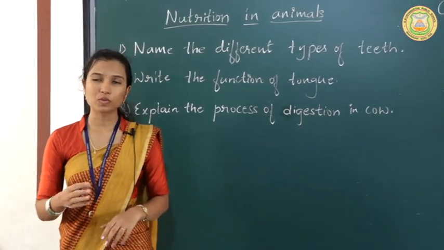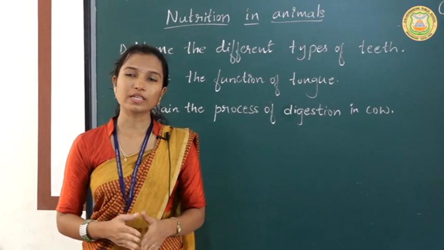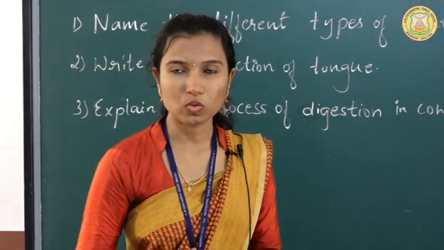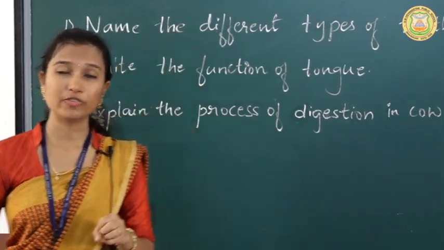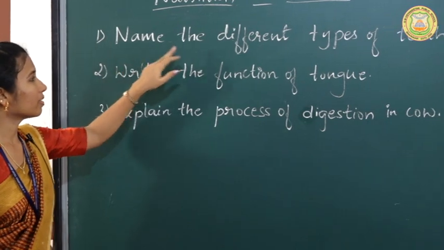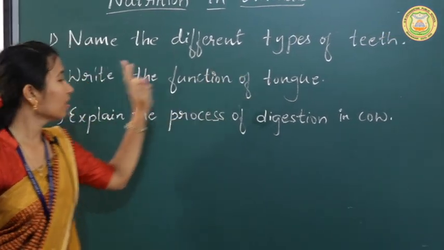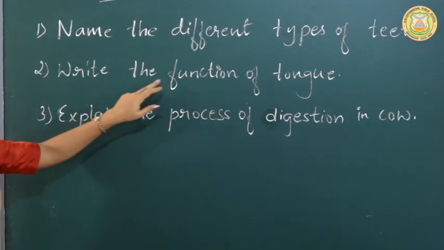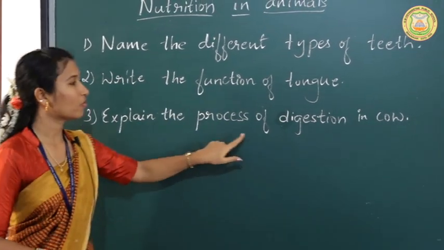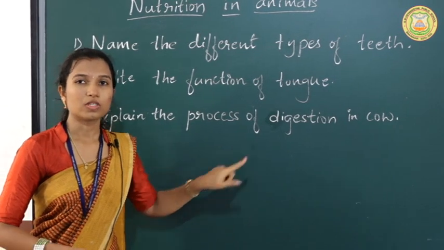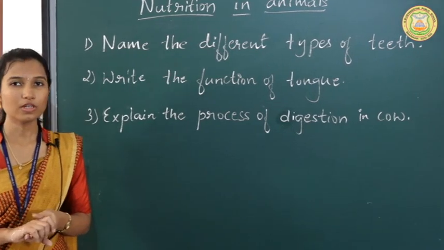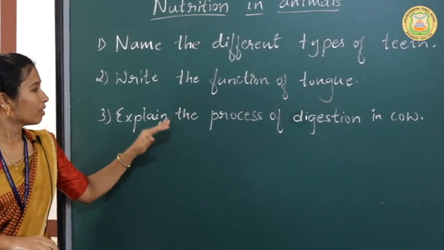Now I will give some questions for homework. For that you have to write the answers. We will check these answers once the school reopens, and marks will be given for these answers. The first question is, name the different types of teeth. Next, write the functions of the tongue. And the last one, explain the process of digestion in the cow. You have to write the answers in the same book. We will check it after the reopening, and marks will be given.